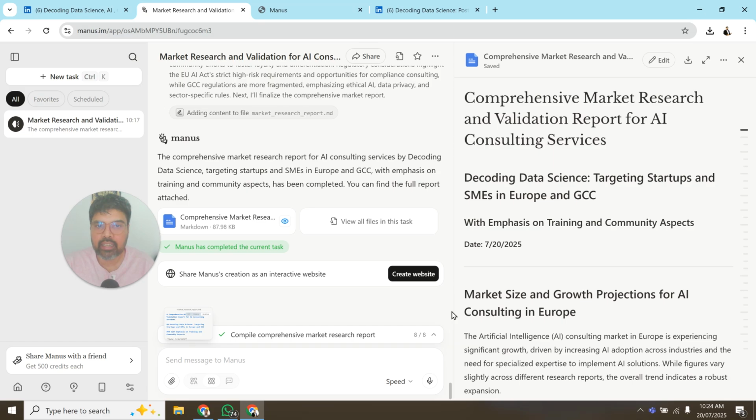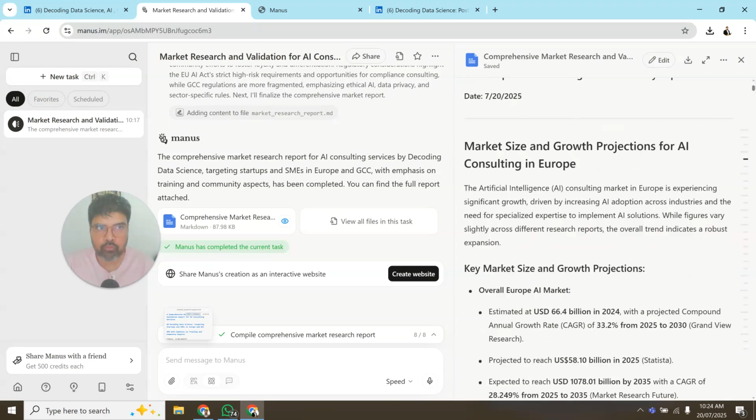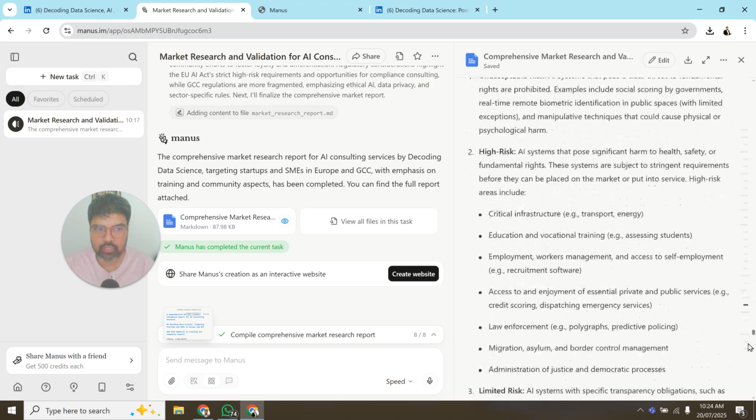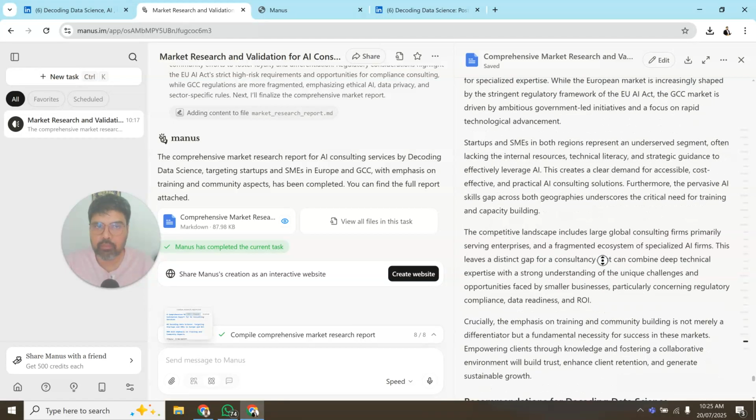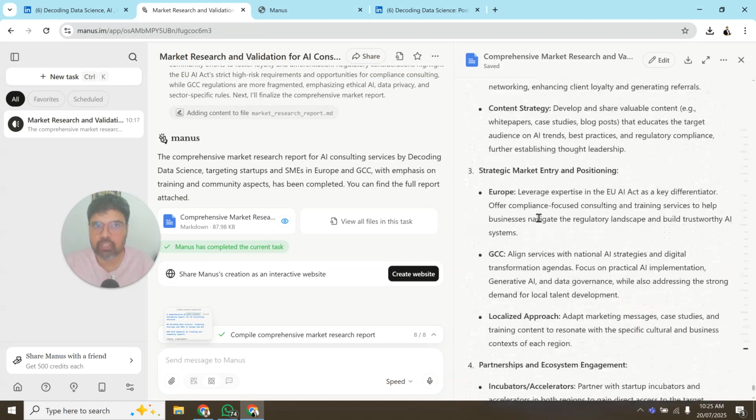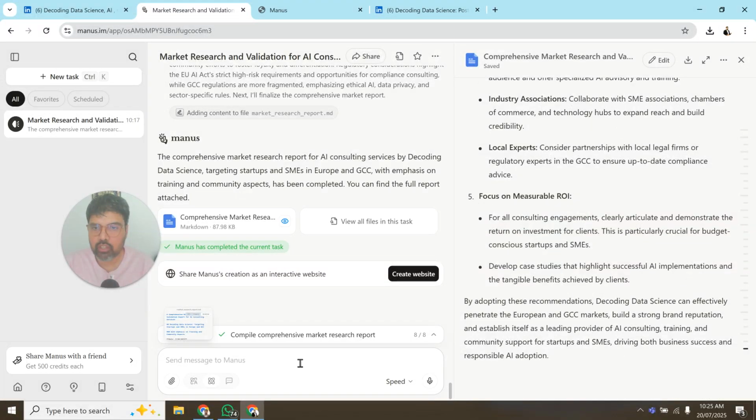If you want, you can also add an executive summary of this report. The summary they have done as part of this recommendation is the same as an executive summary. So right now I can mention: add an executive summary in the start of the report. Because it has now understood everything, it will not take much time and effort to do this.